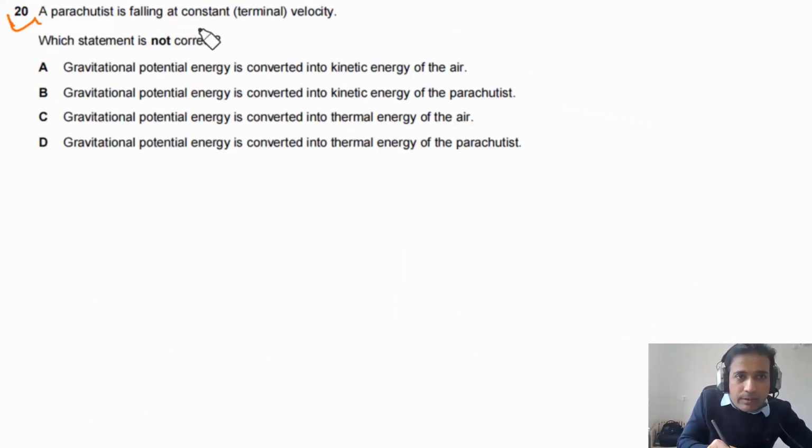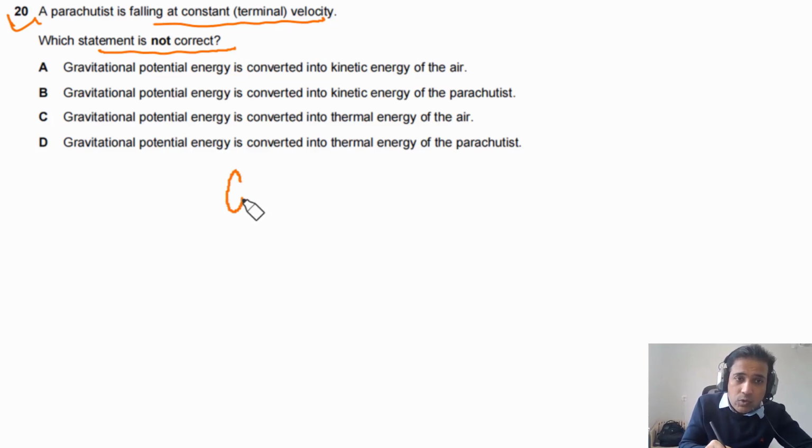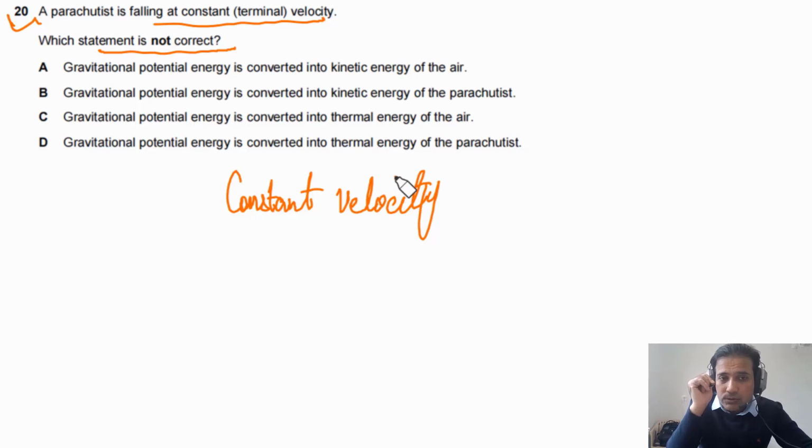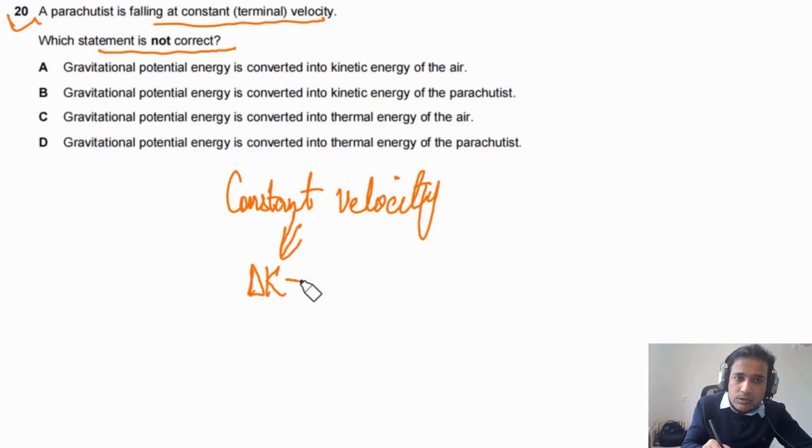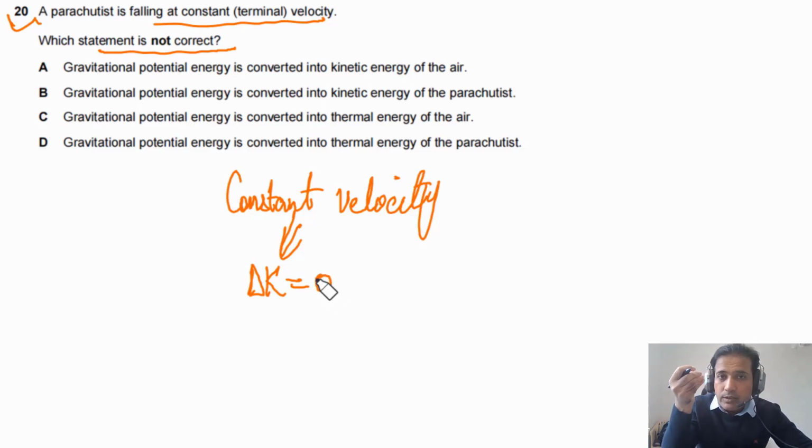Question 20 says a parachutist is falling at constant terminal velocity. Which statement is not correct? First of all, we need to understand the parachutist is falling at constant velocity. If any object is falling at constant velocity, where will the decrease in potential energy go? Constant velocity, the first thing you need to understand, means the change in kinetic energy is equal to 0. Now the question is where the potential energy will go, because the potential energy is also decreasing.